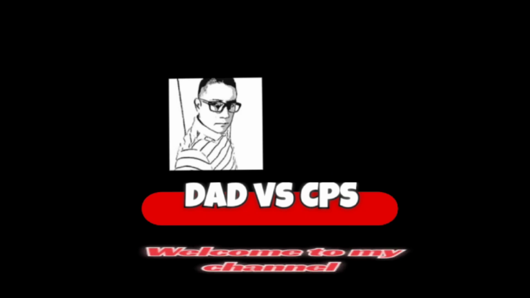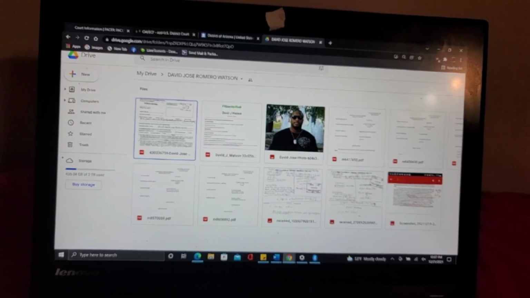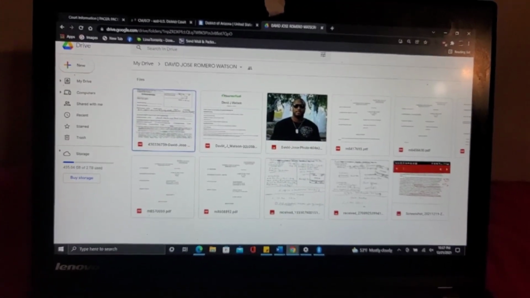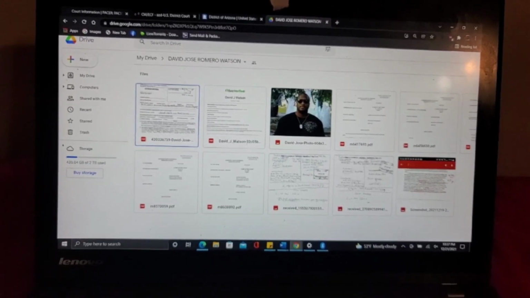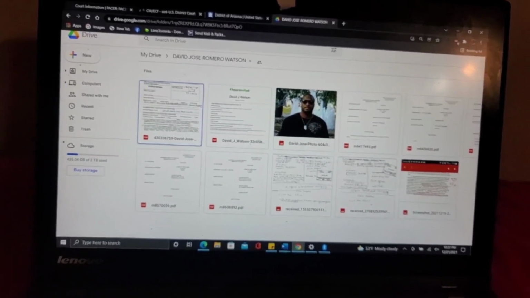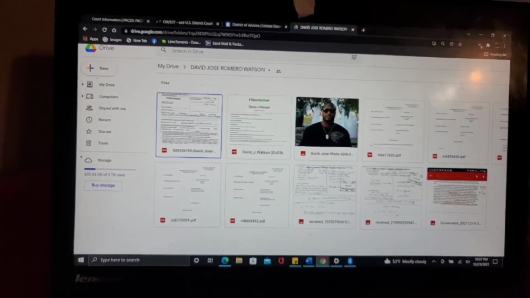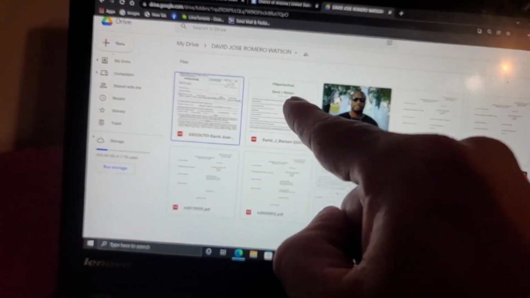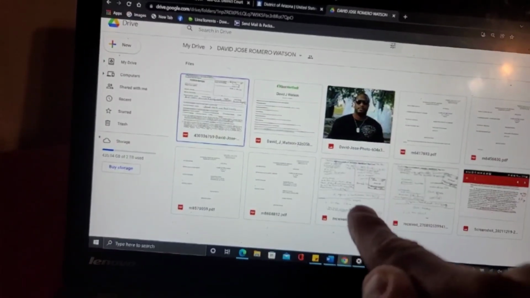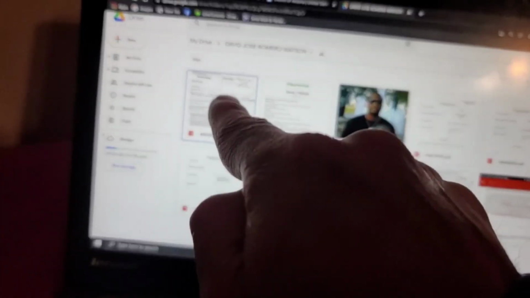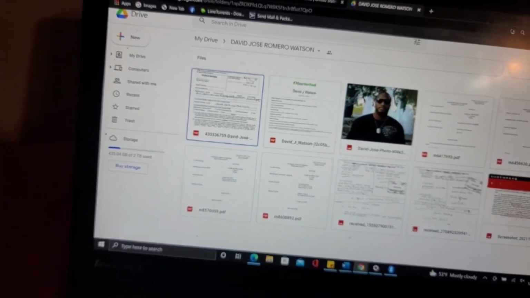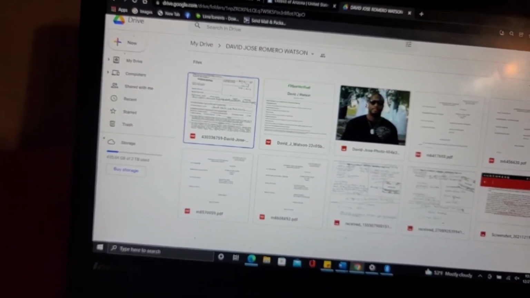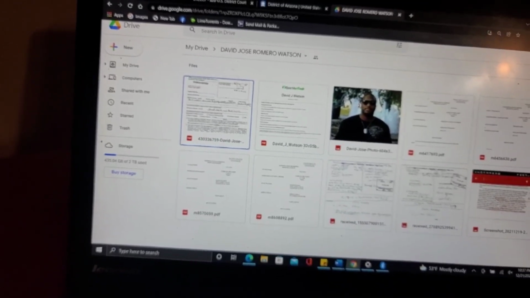Okay guys, so as you know, I've uploaded a Google Drive folder by the name of David Jose Romero Watson, and I'm going to be adding more files to this. There's a verified report if you want to see that too on this guy. And that's the document right there, the one where it's his habeas corpus, the one where it says that he had pistol whipped his stepdaughter.